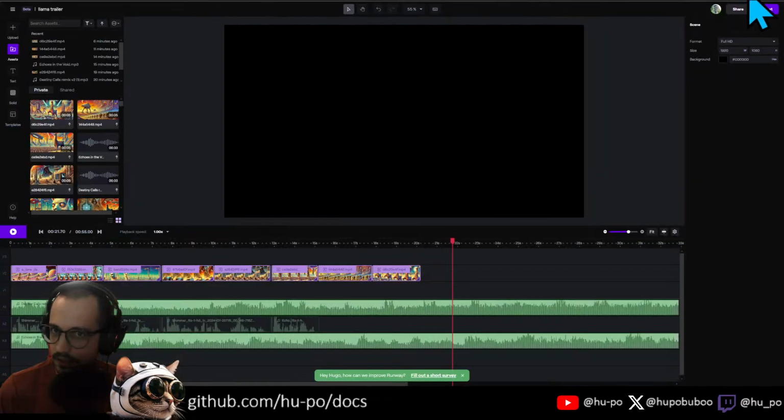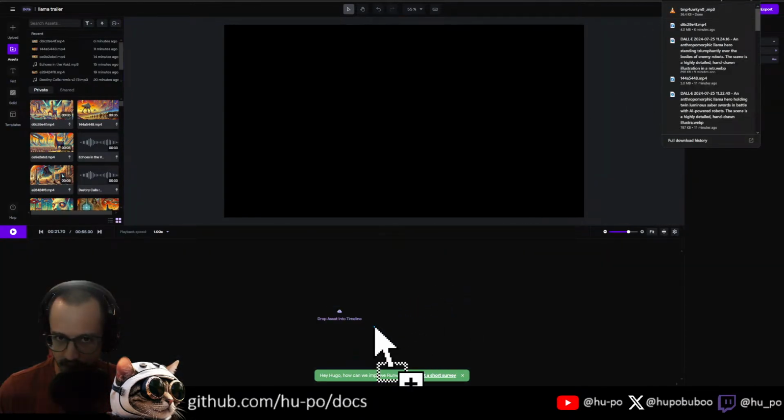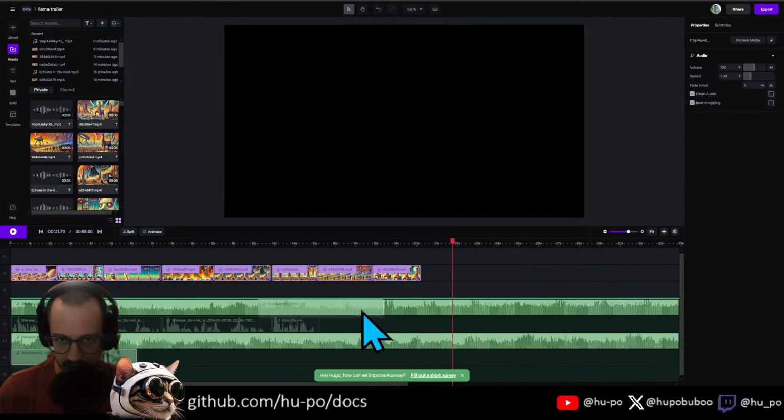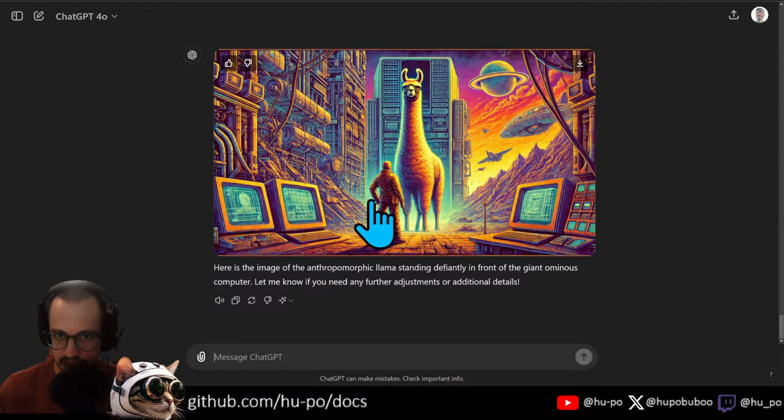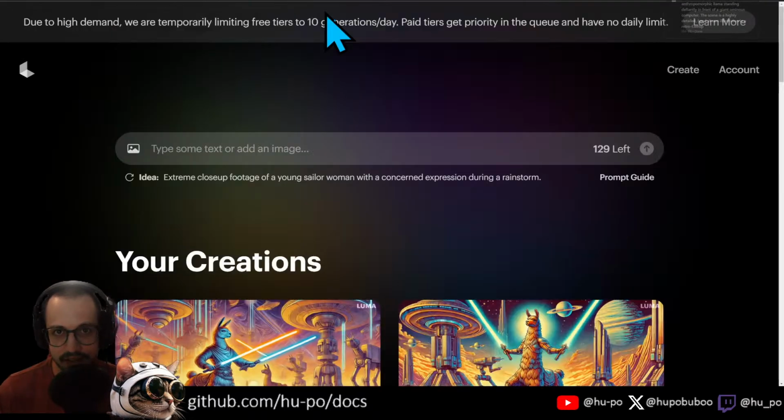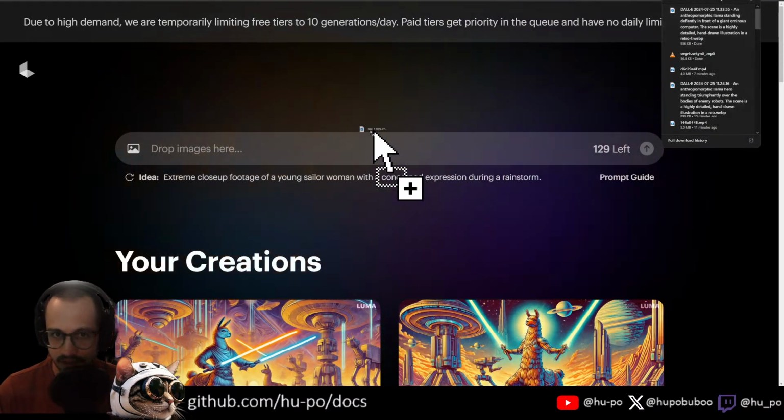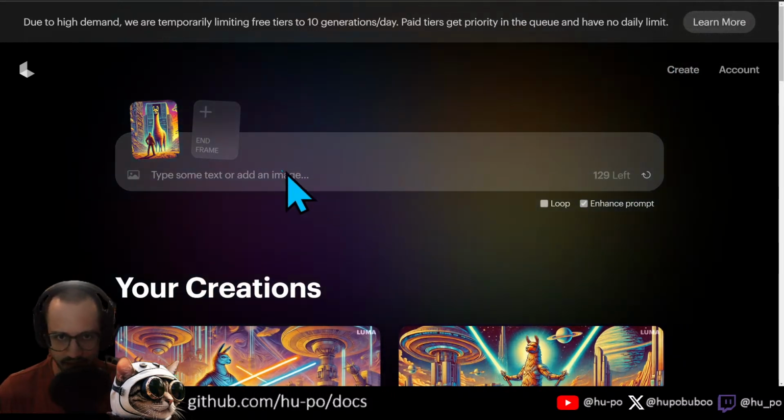I'm okay with that. Let's come here. Let's put this one right here, right in the battle scenes. Let's go back to GPT. I like this one. Let's go back to Luma. Let's put that there. Generate that.